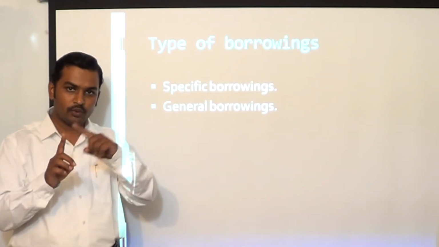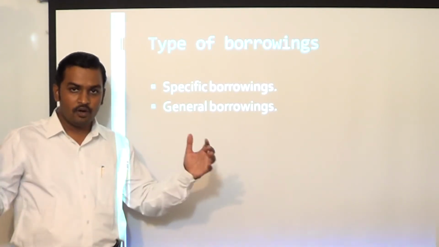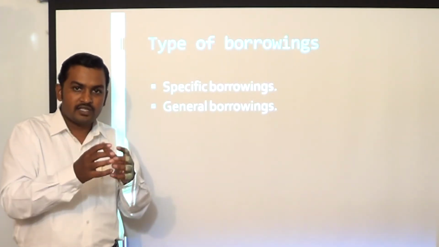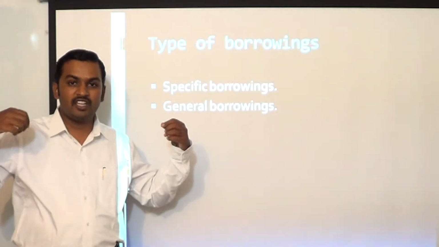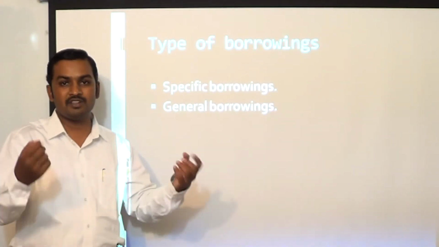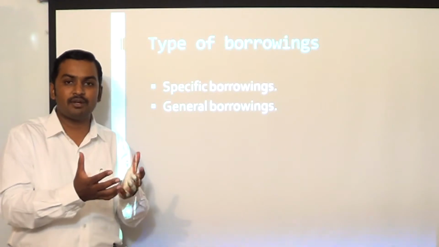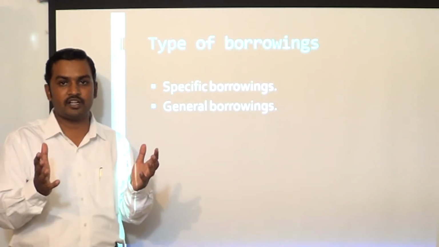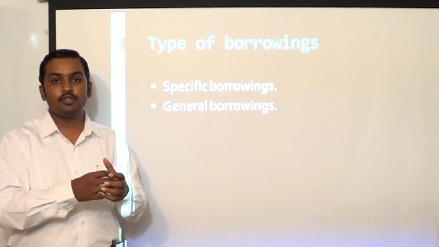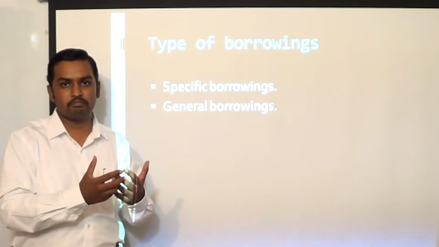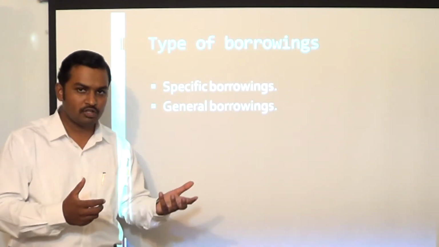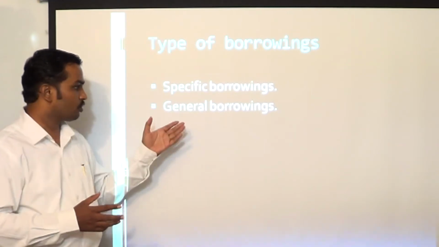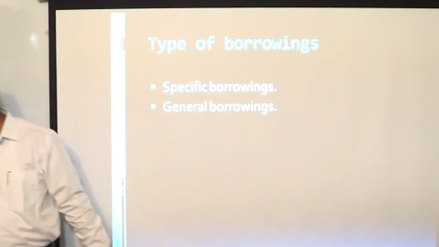That means you cannot find a one-to-one relationship between borrowing and the asset. Funds are pooled and the pooled funds can come from various sources, from various types of bonds, debentures, or money borrowed from different financial institutions at different rates of interest, and then the money is used in various projects, or the money may be used in the business of the entity. So those borrowings are called general borrowings.